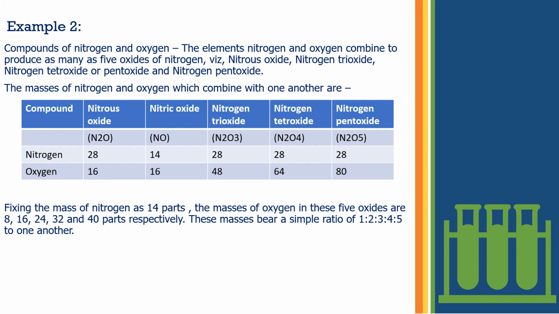So the masses of oxygen in these 5 oxides are 8. Why 8? Because in N2O the nitrogen part is 28, but we are fixing nitrogen at 14. So that's why we are dividing 16 by 2, taking oxygen as half, that is 8. So 8, 16, 24, 32 and 40 parts respectively. These masses bear a simple ratio of 1:2:3:4:5 to one another. So this is one other example of the law of multiple proportions.